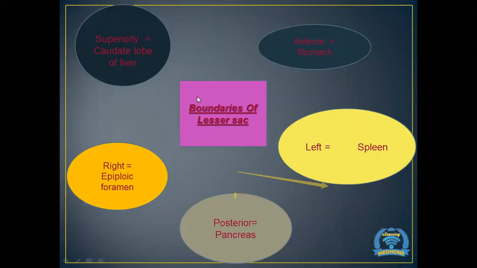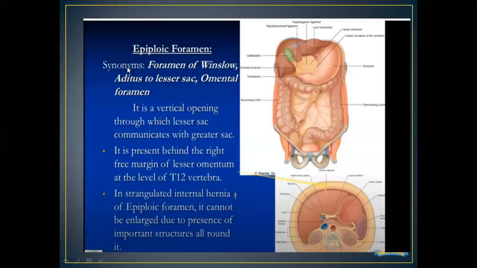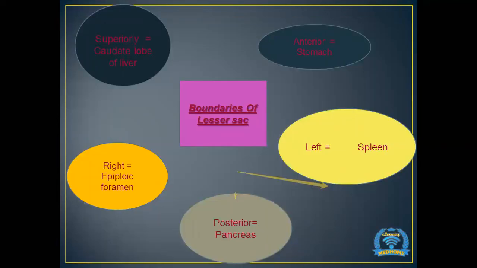In the boundaries of the lesser sac, superiorly we have the caudate lobe of the liver, and posteriorly we have the pancreas. On the anterior side we have the stomach. On the right side we have the epiploic foramen, and on the left side we have the spleen.